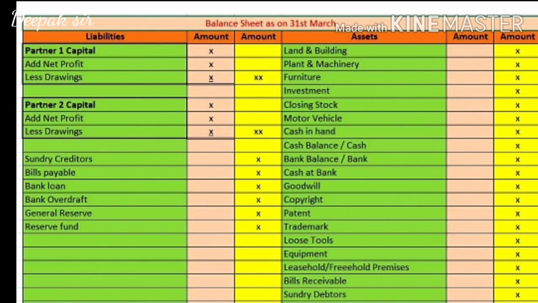So the first partner's capital, then his personal net profit, drawings and all his adjustments will be recorded, and then the second partner's details will be recorded. We have to add or deduct all the adjustments, and the final amount will be recorded in the outer column.